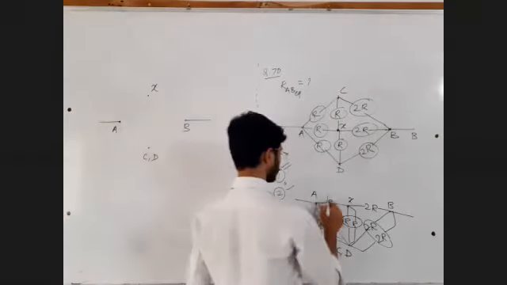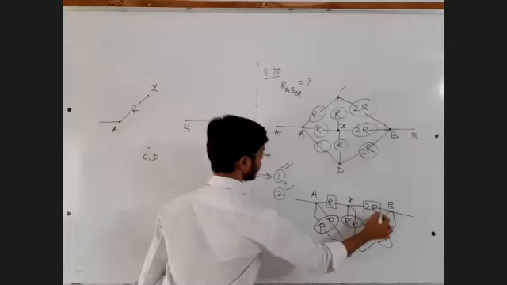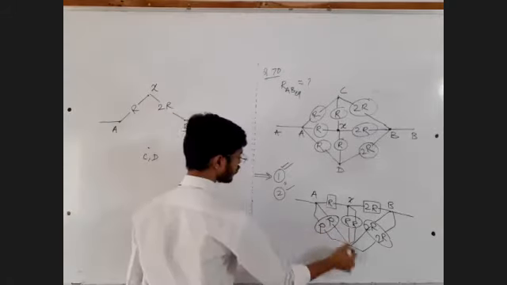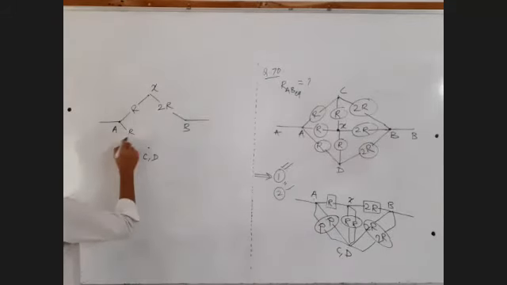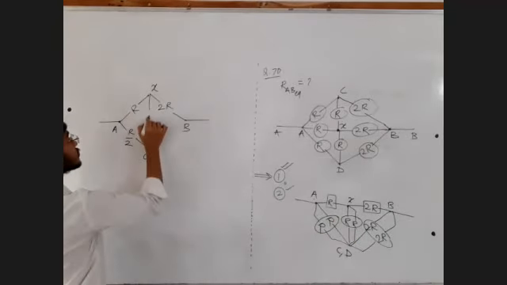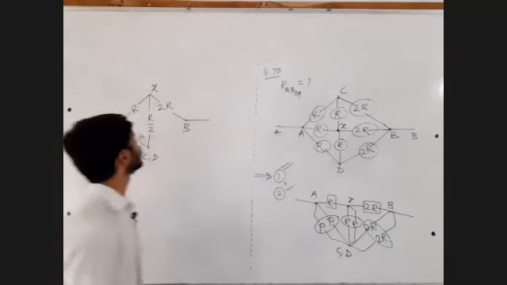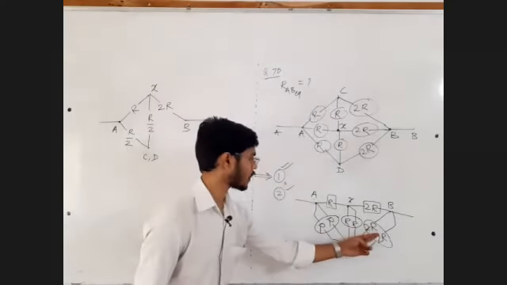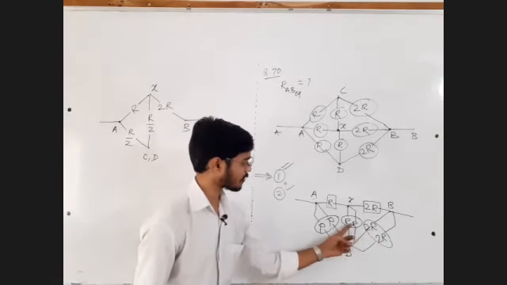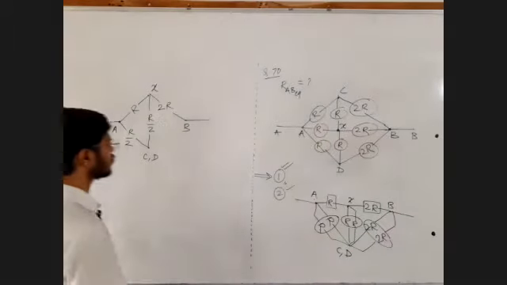This resistance is between A and X, this between X and B. This resistance R by 2 is between A and CD, this resistance R by 2 between X and D. This resistance is 2R parallel 2R, 2R upon 2, which is R.